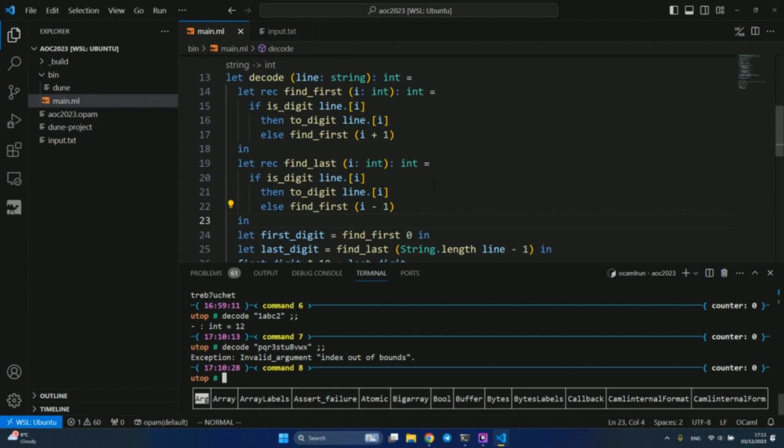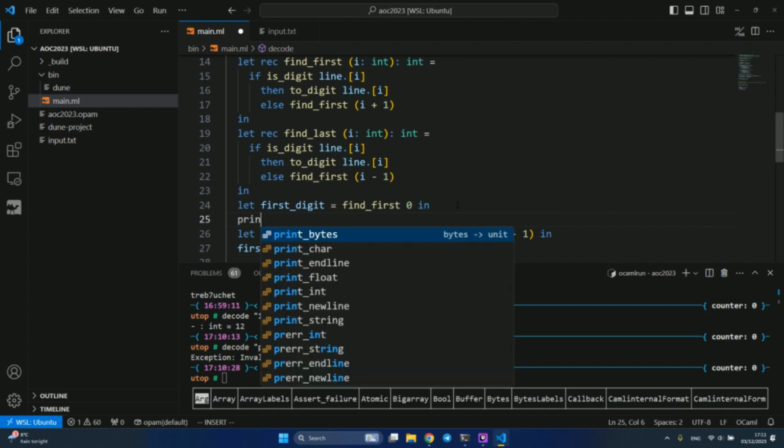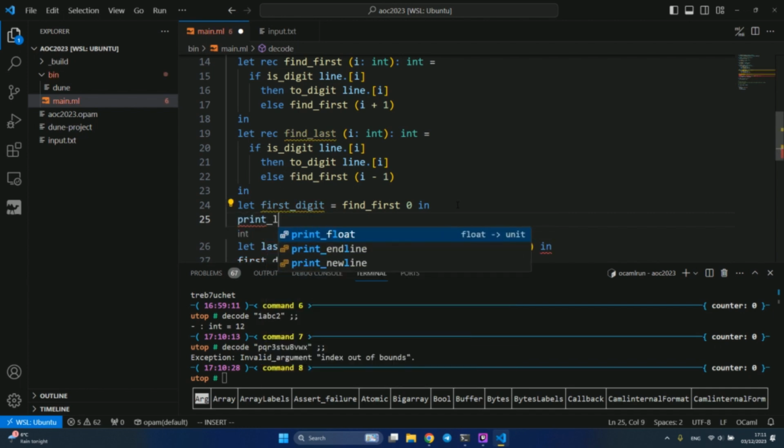Okay, we managed to mess up even this small and simple function. Well, if there was an OCaml debugger, I would debug this problem, but because there is none, we are going to do it the good old-fashioned way. So let's see if it's the function first digit that failed.